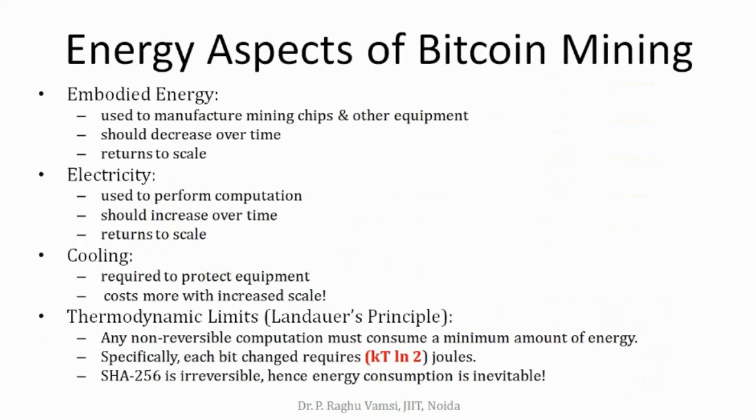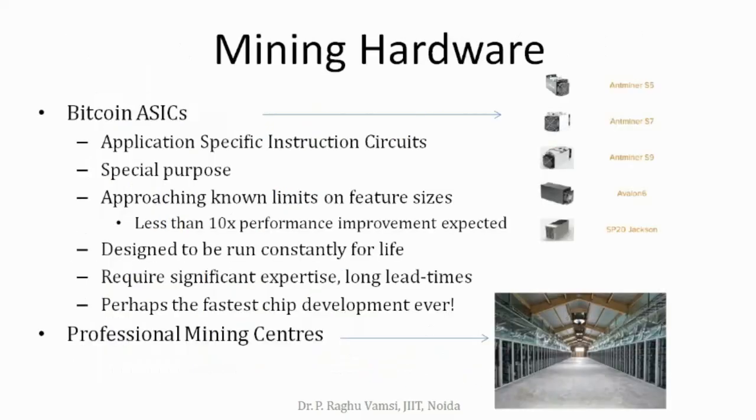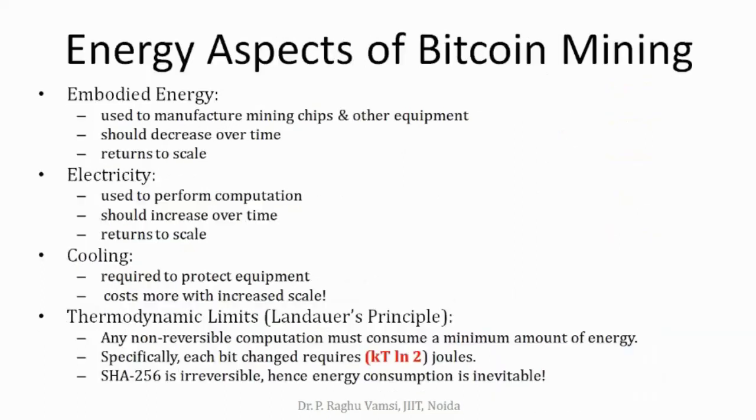So that is the reason. Later on, the difficulty is the energy: how to supply this energy to such big mining stations? That is the big problem that occurred. So, energy aspects of Bitcoin mining: the embedded energy used to manufacture mining chips and other equipment should decrease over time, return to scale. These are the energy aspects in which you require more electricity.